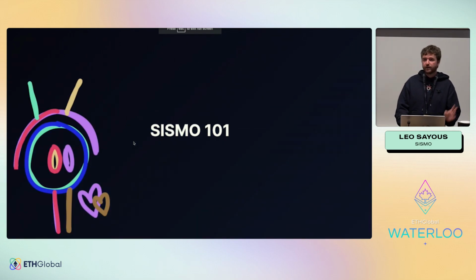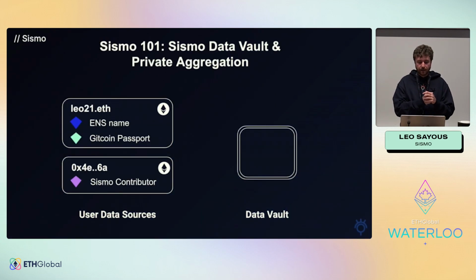So just a bit of theory to explain what happened. In Sismo, you have this Sismo data vault where you can import all your accounts. Here we can see that I imported my Leo21.is address where I have my ENS, my Gitcoin passport, all the different very public accounts I have, my Twitter, my GitHub. I also have a proof of humanity inside, so all of that is already doxed. But on Sismo, I'm doing stuff with my very private wallet, so I don't want anyone to know it.